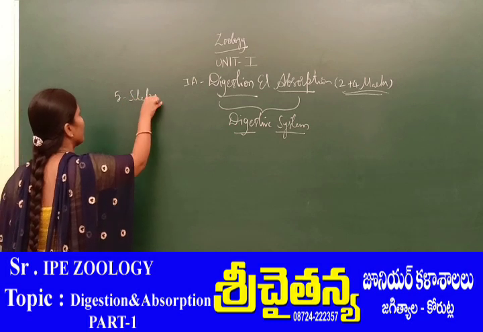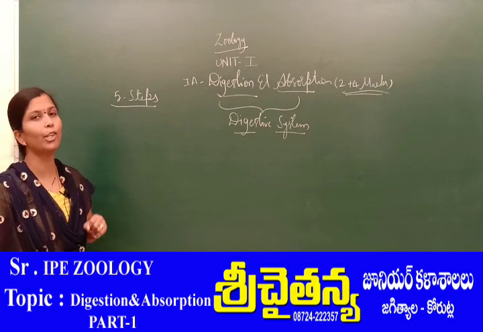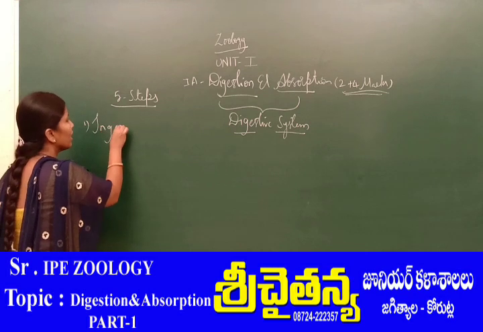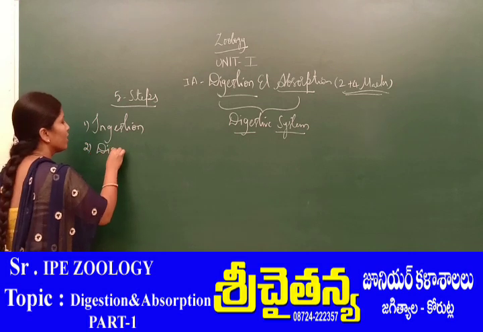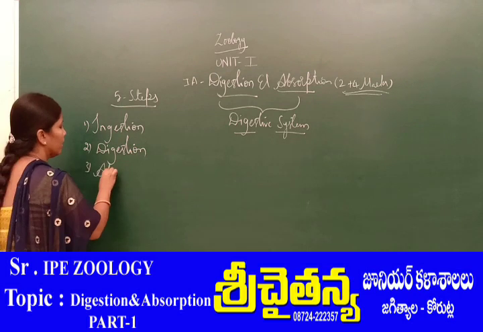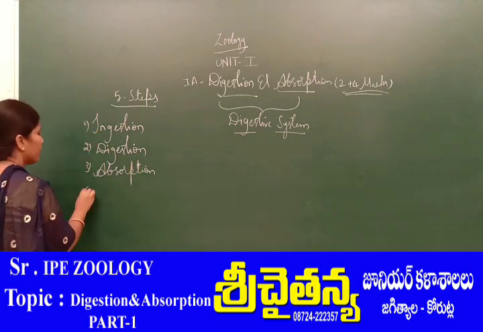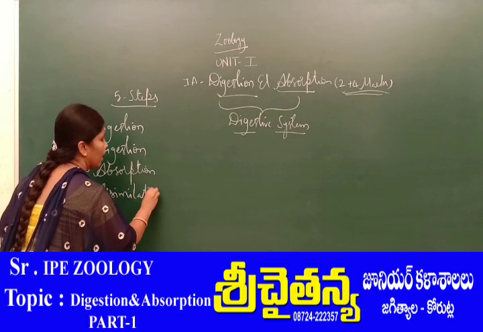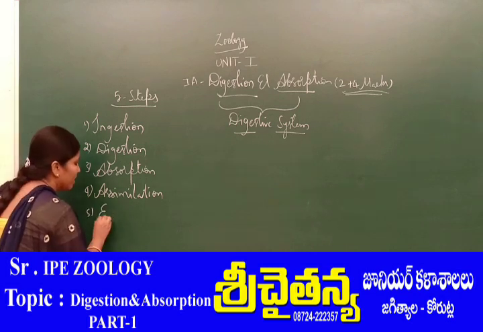These are the 5 steps, or the 5 functions, carried out by the digestive system, which include first ingestion, second digestion, third absorption, fourth assimilation, and the last egestion.